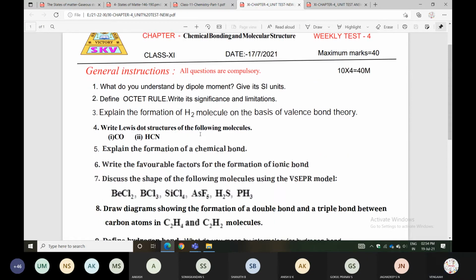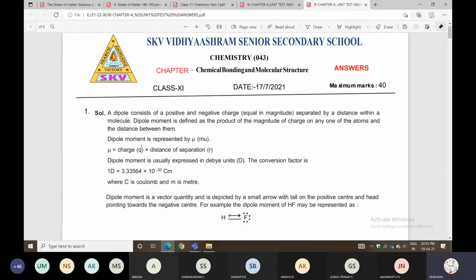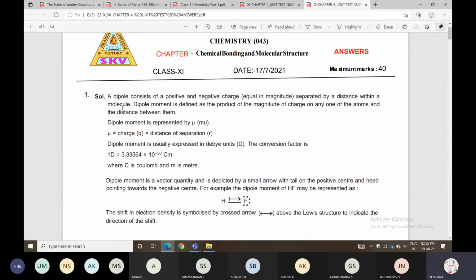So you can check the questions. Now I'm showing the question paper. If you need, I can explain each question. What do you understand by dipole moment? Give SI units. Dipole moment, what can you write down? Mu equals charge times distance, the polarity of bonds. Dipole moment is nothing but charge and distance. Negative charge is given and distance also.